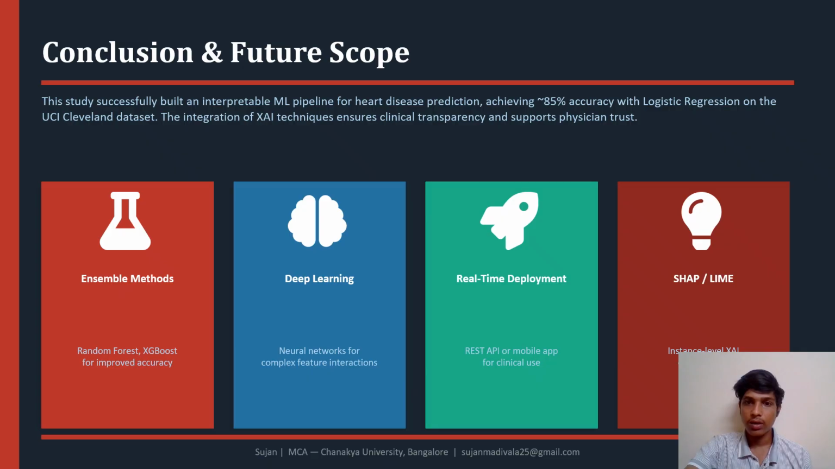To conclude, I successfully developed a machine learning model for heart disease prediction with about 85% accuracy. The use of explainable AI makes the model more transparent and useful for real-world applications. In the future, this can be improved using advanced models, deep learning, and real-life applications like mobile or web apps.